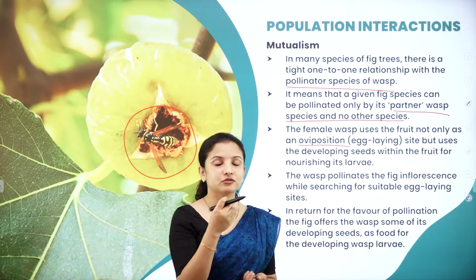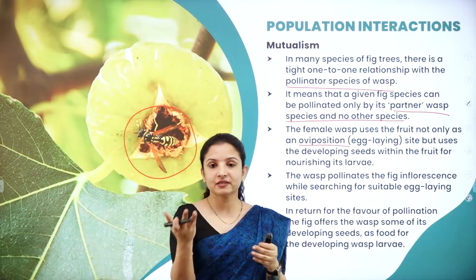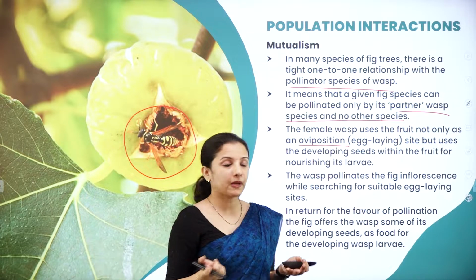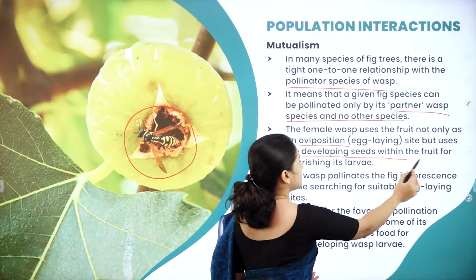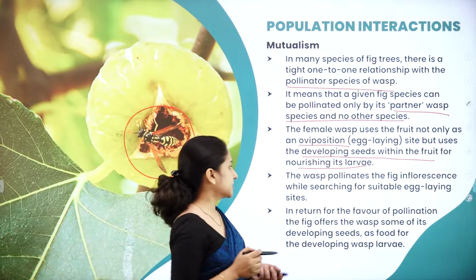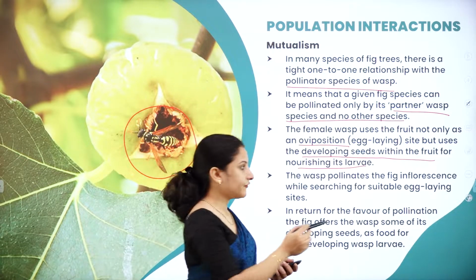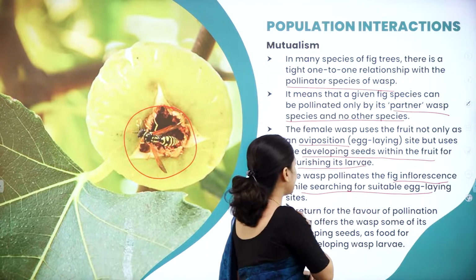Some of the seeds are also eaten, because inside the fig fruit, hundreds of seeds will be present. So if the larvae eat a few of the seeds, it is not a big matter. That is why the developing seeds within the fruit also provide nourishment for the larvae of the wasp. So the wasp pollinates the fig's inflorescence while searching for a suitable egg-laying site.